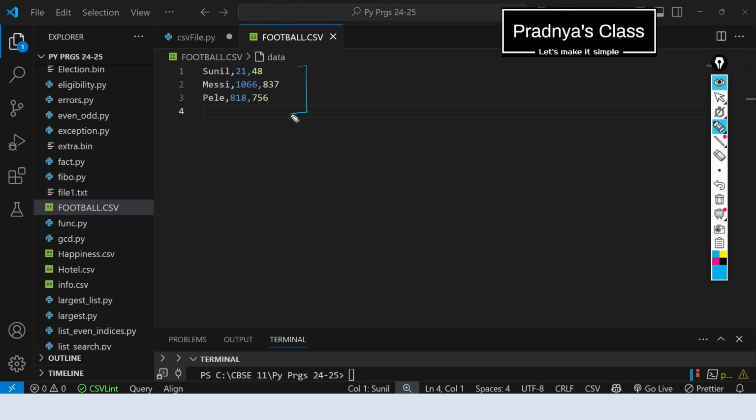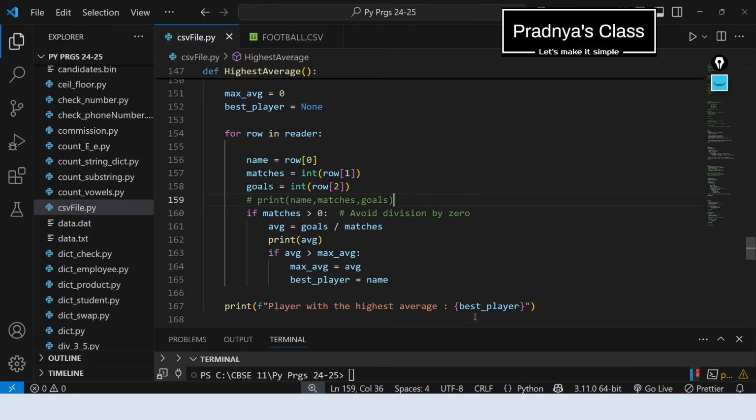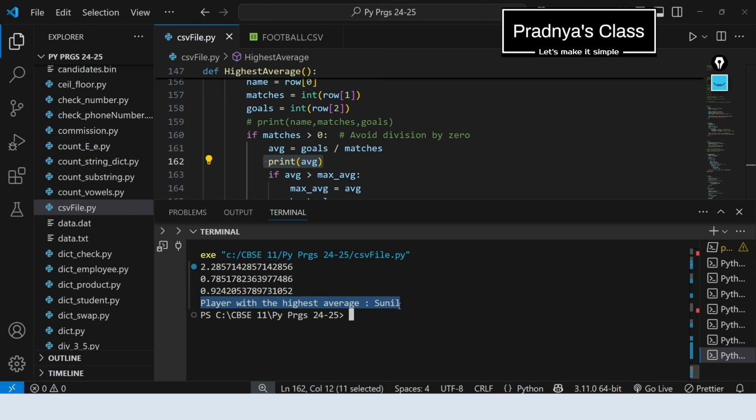Here is a sample data. These are the matches played and these are the goals. We have to divide the goals by the matches played by the player. With the best average, we will get the name of the player. Let's execute and check the output. Look at the output. The best player with the highest average is Sunil Chhetri.